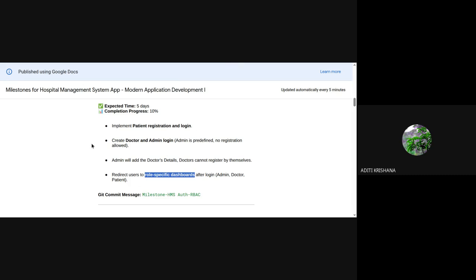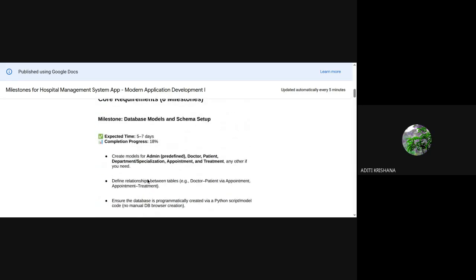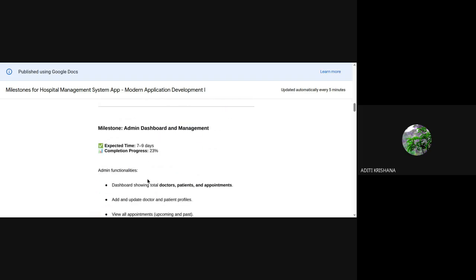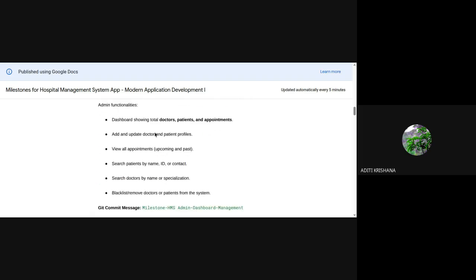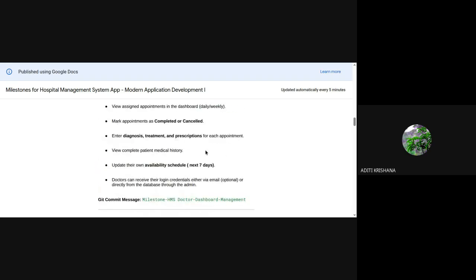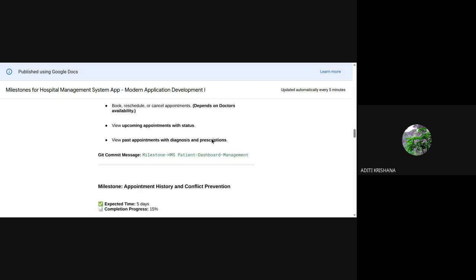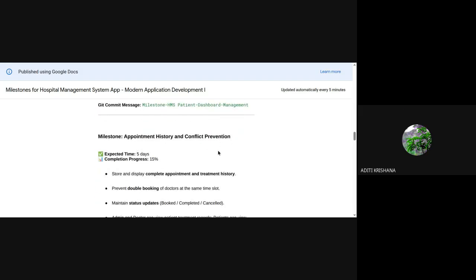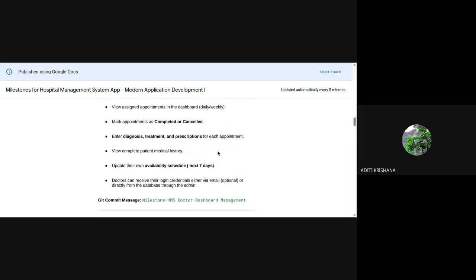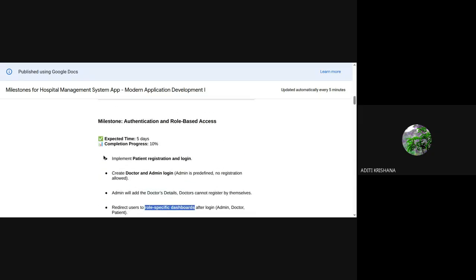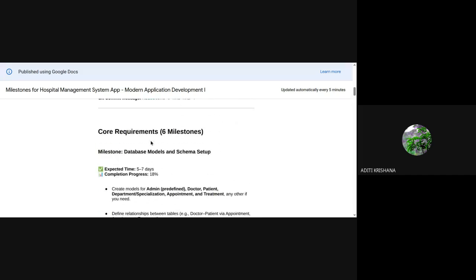Okay. So this was about these two milestones which I will be covering today. Later on, there are four more milestones about admin dashboard and management, doctor dashboard and management, patient dashboard and management, and then history and conflict prevention. These are the later four core functionalities. According to my guess, completing these two milestones may take 2 more days for you. Maybe by Tuesday, you all can complete these two.